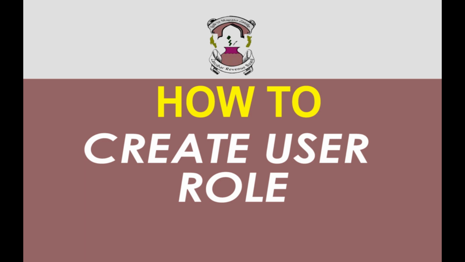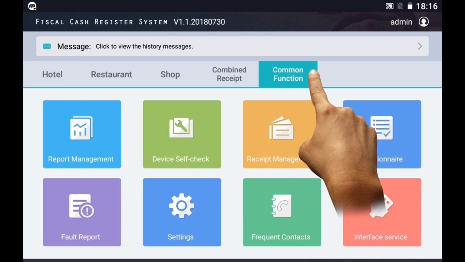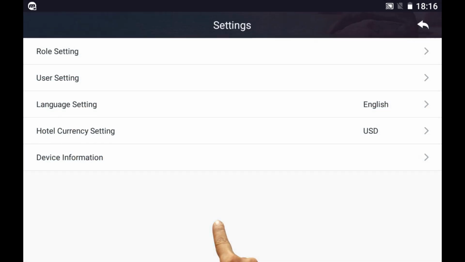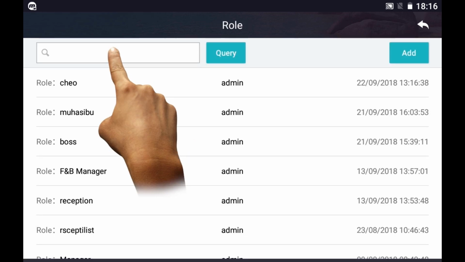How to create user role. Tap Common Function. Tap Setting. Tap Role Setting. Tap Add.